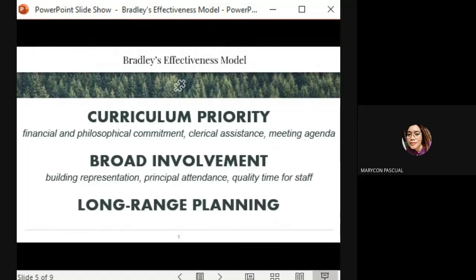Sixth is long-range planning. So we have here a written 5-year plan, consistent theory into practice, curriculum permission. So long-range planning can be observed from tangible and intangible evidence.